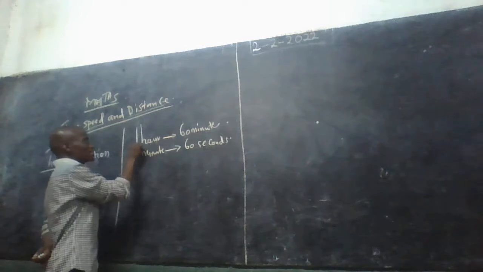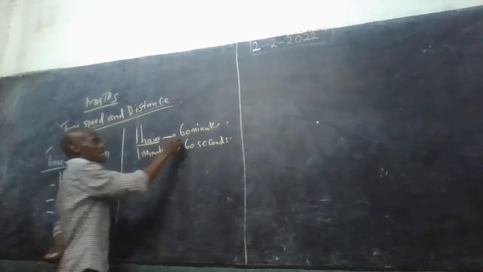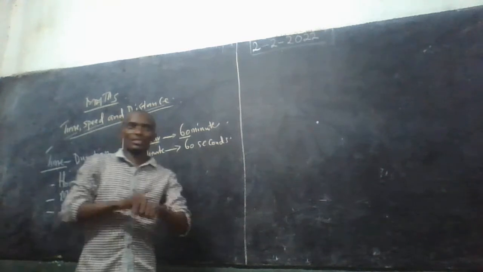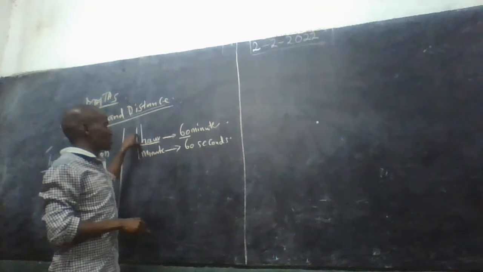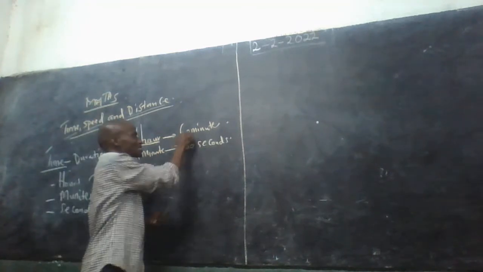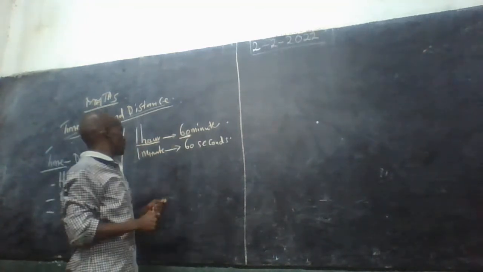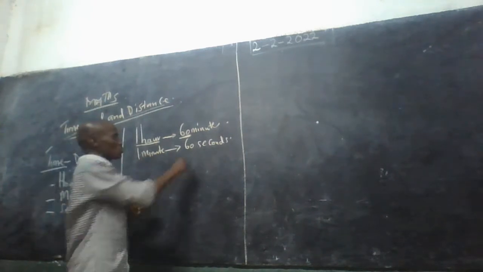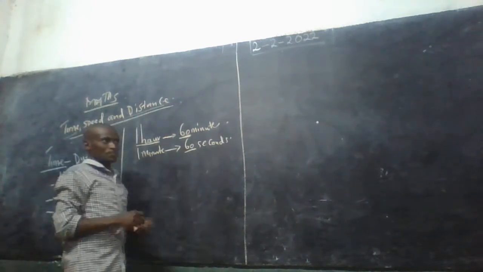So 1 hour is 60 minutes, but 1 minute is equivalent to 60 seconds.